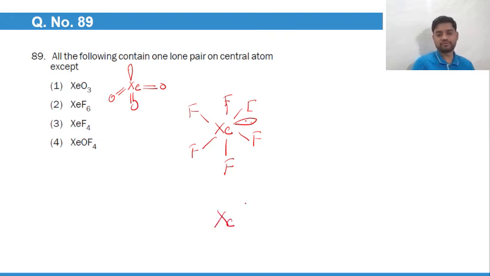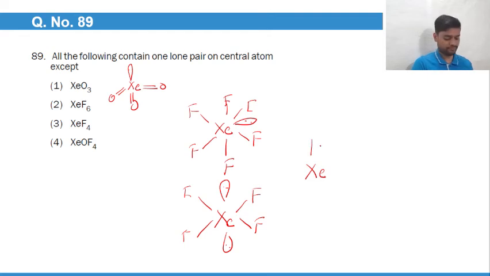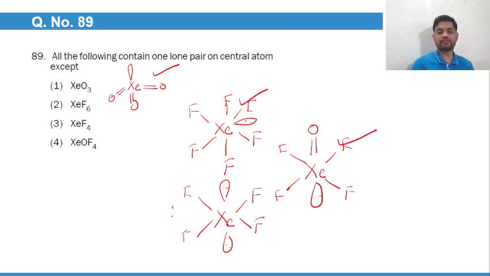XeF4, one lone pair. So if you see, this consists of one lone pair, one lone pair, one lone pair. It consists of two lone pairs. So we'll go with option number 3.